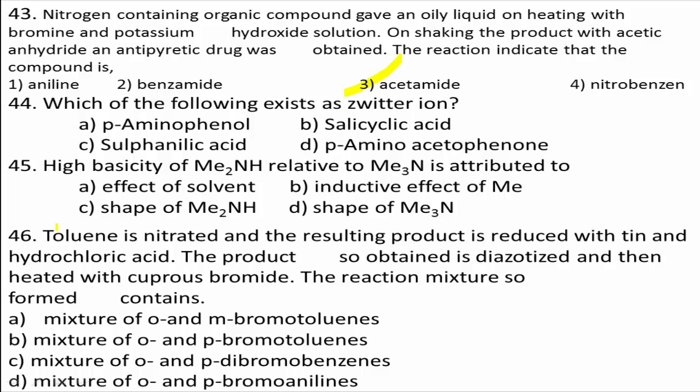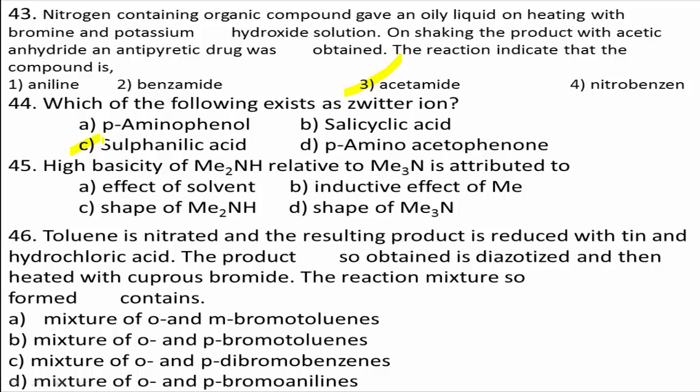Which of the following exists as Zwitter ion? What is Zwitter ion? Dipolar ion. Among the given options, sulfanilic acid exists as Zwitter ion. If you take an example, a benzene ring containing NH2 and SO3H group, NH2 changes to NH3 plus and SO3H changes to SO3 minus. It exists as a dipolar ion which has acidic and basic groups in the same molecule. Therefore, the correct answer for question 44 is option C.